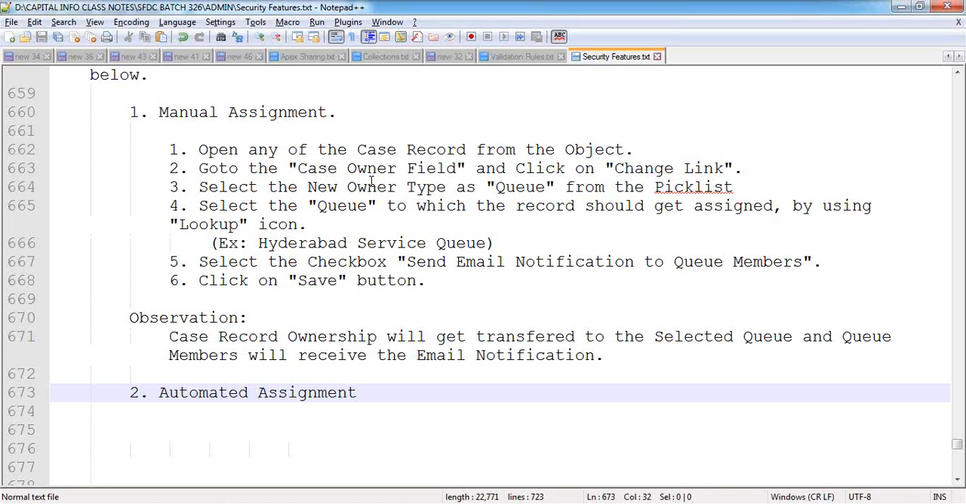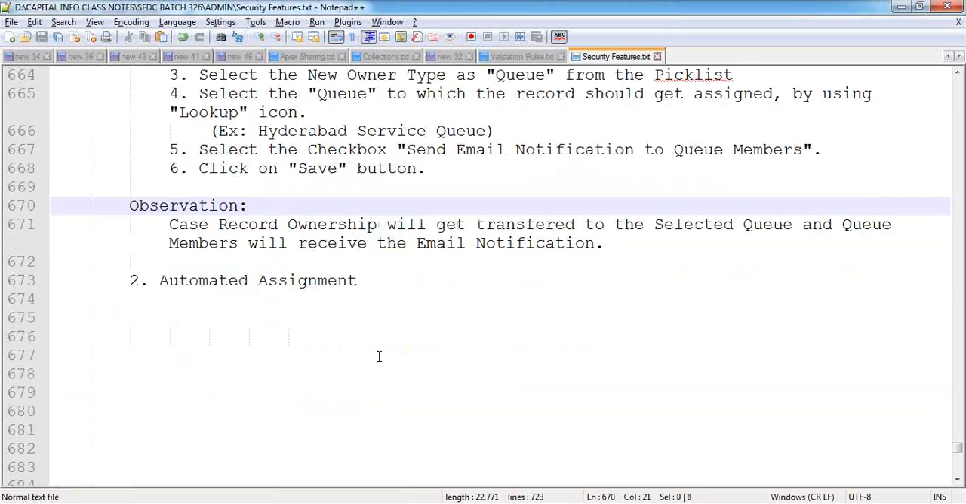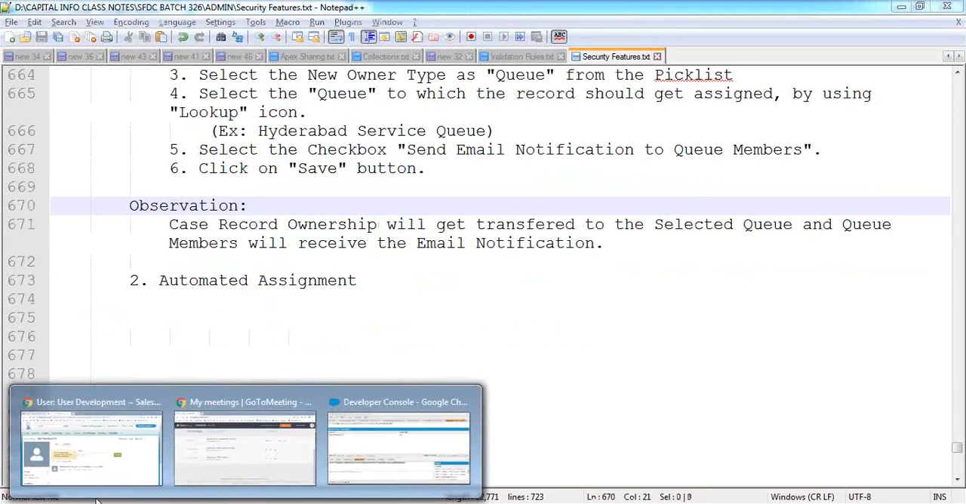Done? Now let's see the practical part. How can we assign this record to the queue manually? And then we'll see the difficulties in the manual process, and then how we can configure the automated processes also.